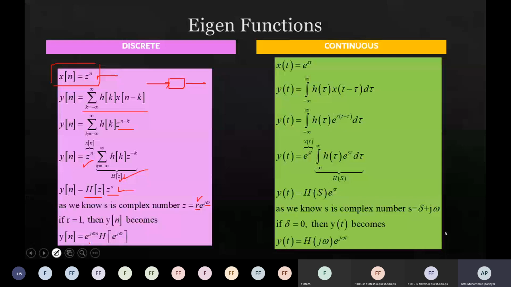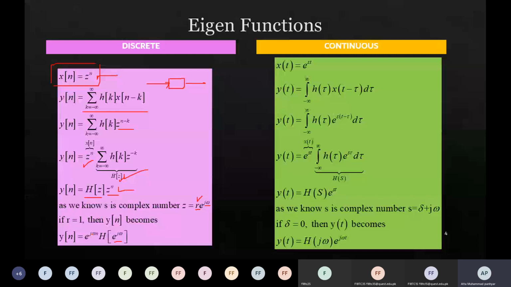For z we have e to the power j omega, because now r is 1, assumed it is 1, and again z to the power n, whole power z to the power n, so z is e to the power j omega n. It is power of power, both powers are multiplied, so j omega n.